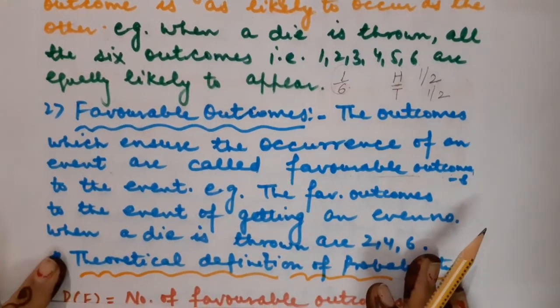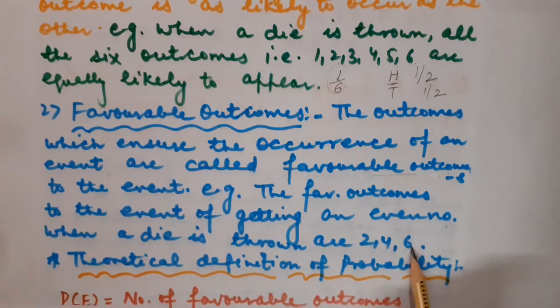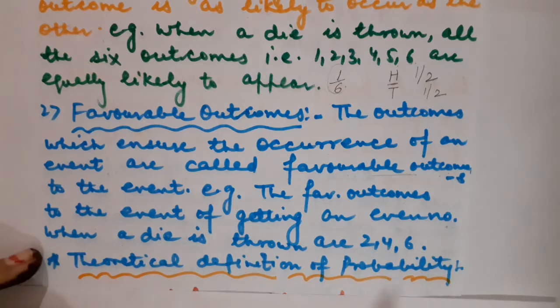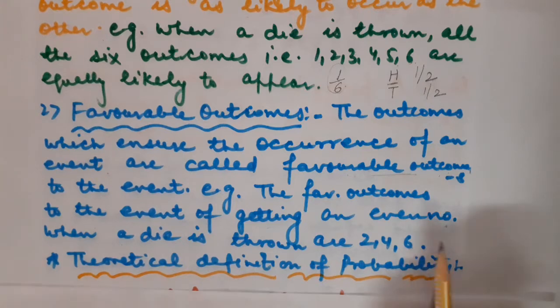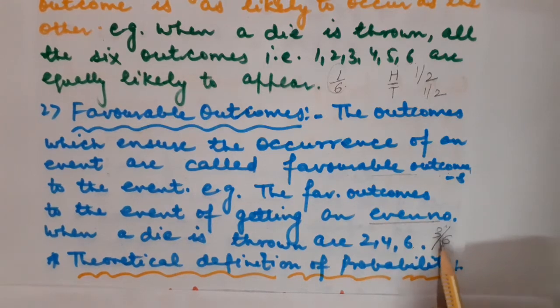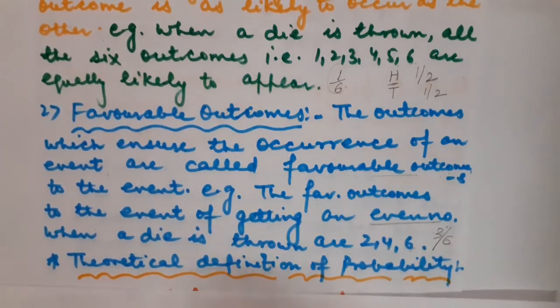So let us understand it through an example. For example, the favorable outcomes to the event of getting an even number when a die is thrown are 2, 4, 6. So can you let me know the probability in that case? These are, children, favorable outcomes. But what was the event in that case? We wanted the even numbers. So there are 3 numbers, means the number of favorable outcomes is 3. And how many will be the possible outcomes when a die is thrown? That will be 6. So 3 by 6, that is half, is the probability to get an even number when a die is thrown. Got it?